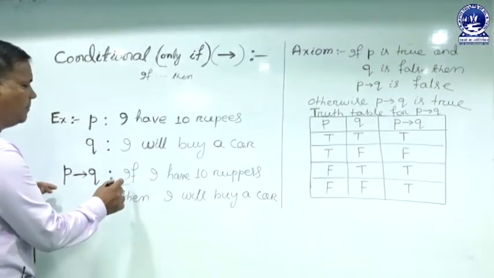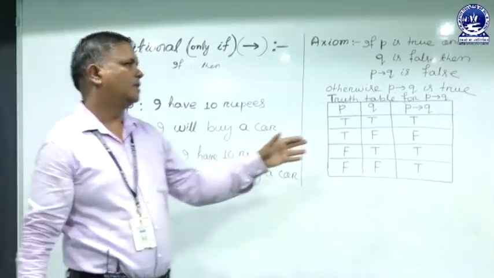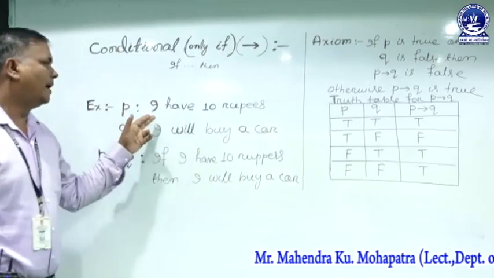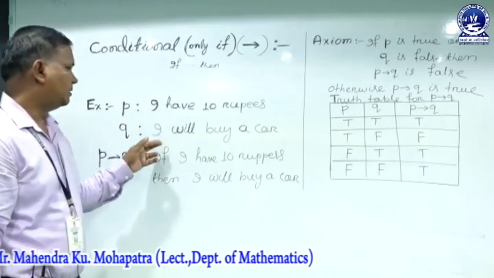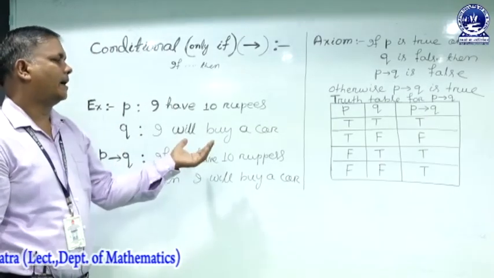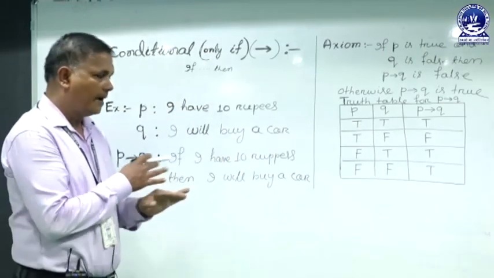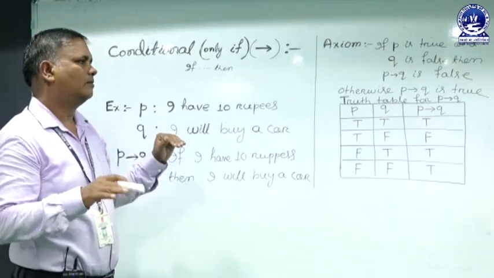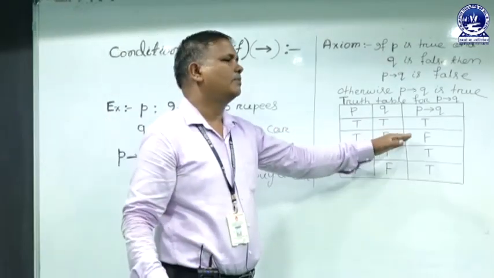If combined, if I have 10 rupees, then I will buy a car, so it is obviously true. If I have 10 rupees, so it is true, and I will not buy a car, so it is false. So if we combine these two statements, I have 10 rupees but I will not buy a car, the result is false.